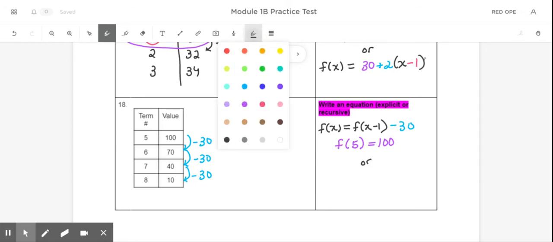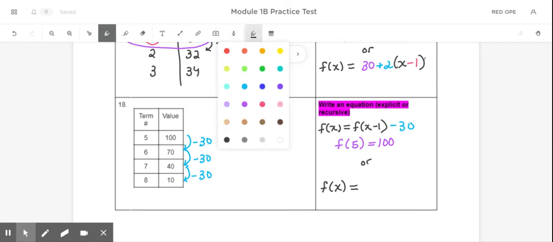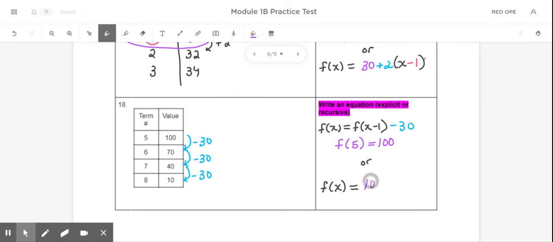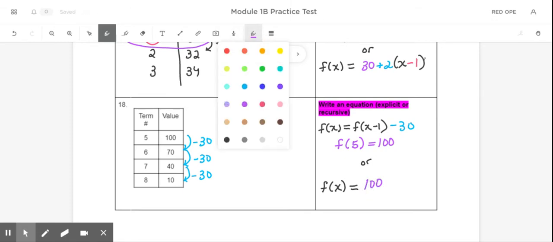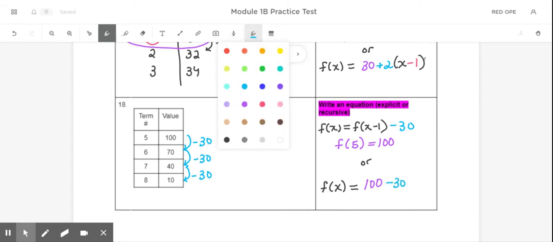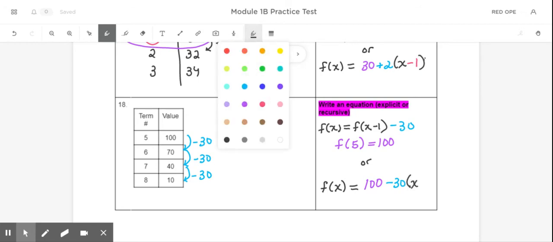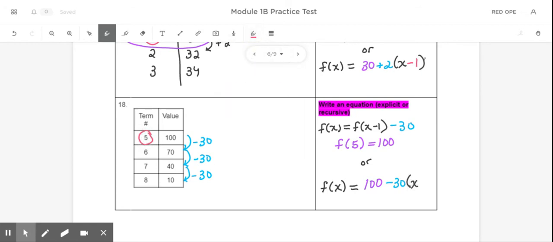Now your other option is to write the explicit, and if you do decide to write the explicit, it should look like this. f of x equals my starting output, which is 100, and then my pattern, which is minus 30, and then parentheses, x, and then my starting input, which is 5. So minus 5, because we need to get back to 0. Now you don't need to do both, you just need to pick one, and then that will be your answer for that problem.